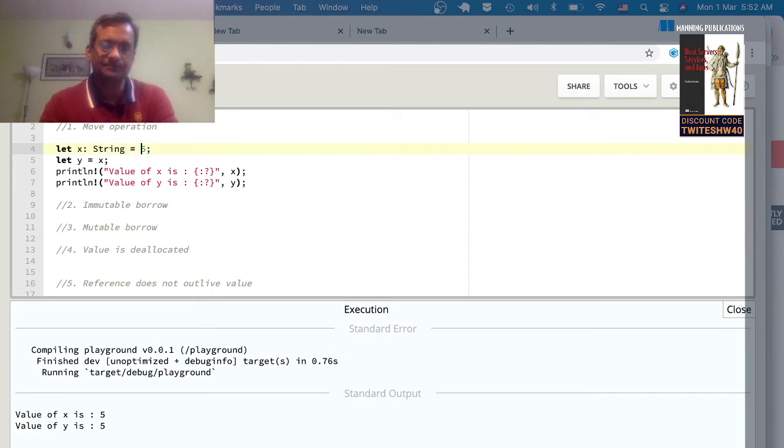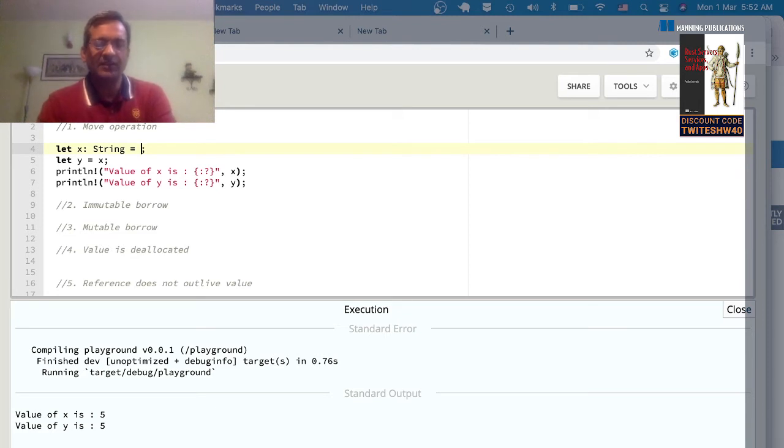a type string. A string is a dynamically allocated variable because you don't know upfront what the length of the string is. In the case of an integer, if you say i32, you're talking of 32 bits or 4 bytes, so the compiler knows it can allocate that much memory. When you talk of a string, you don't know what length of string you're going to get when you're running the program. So in this case, what Rust's memory management system does is it allocates a set of memory in the heap area of the process.